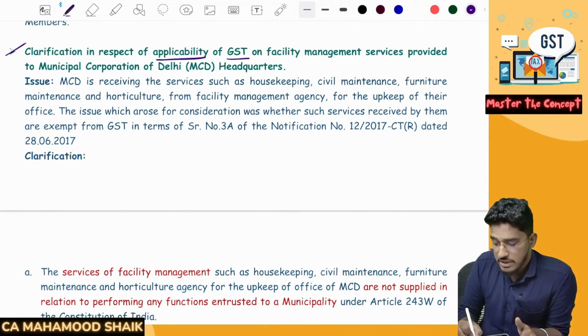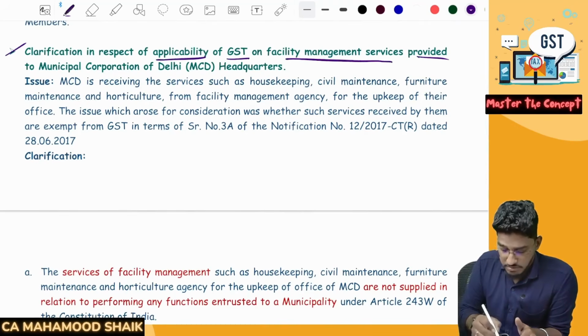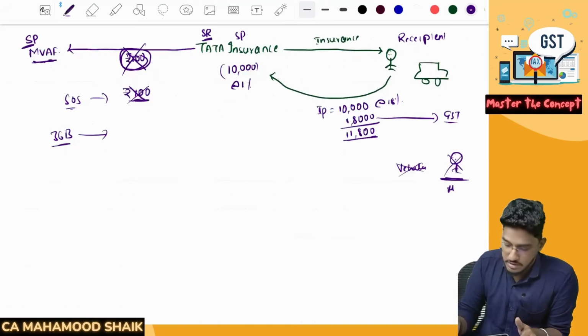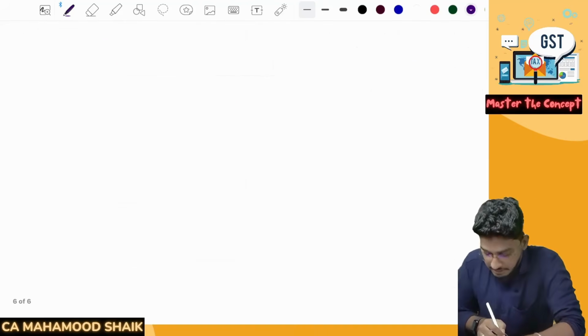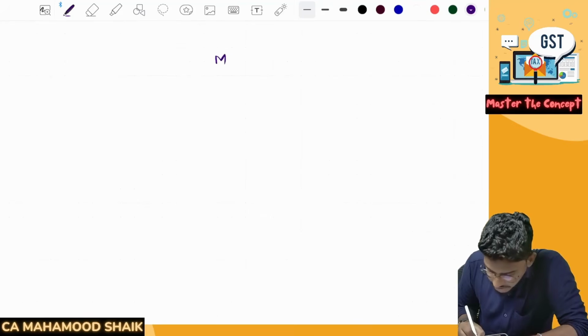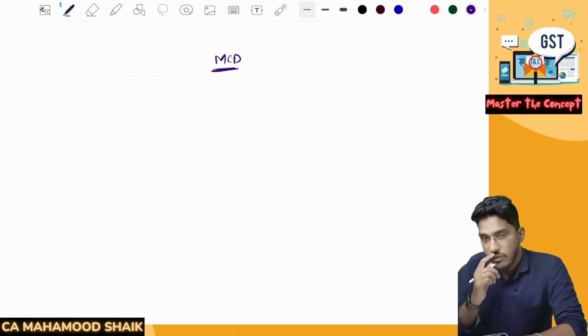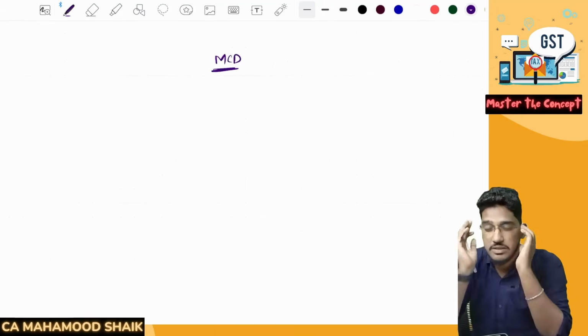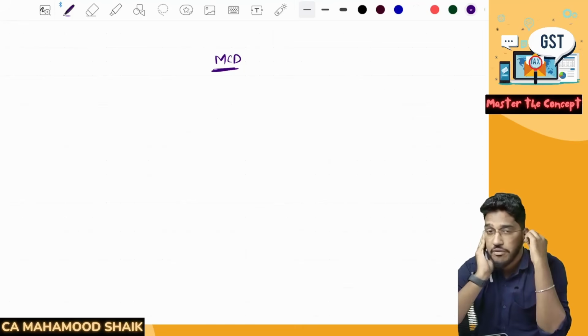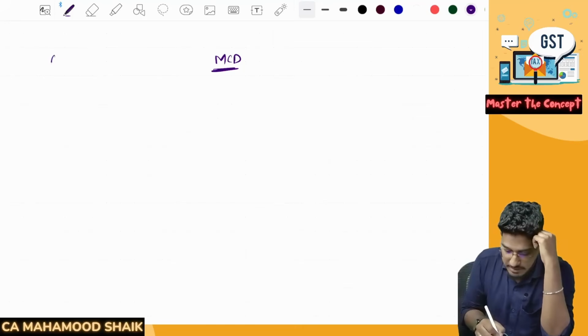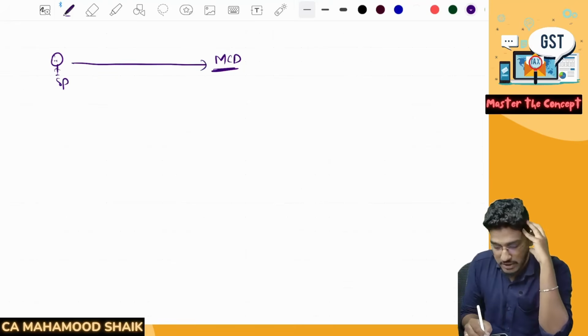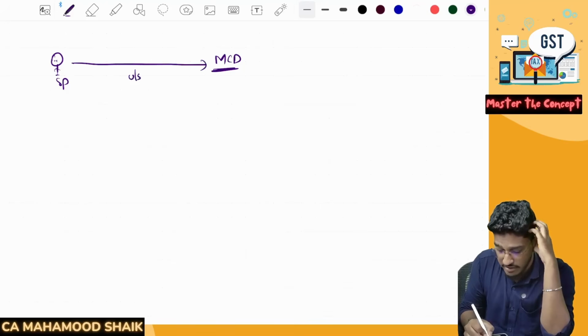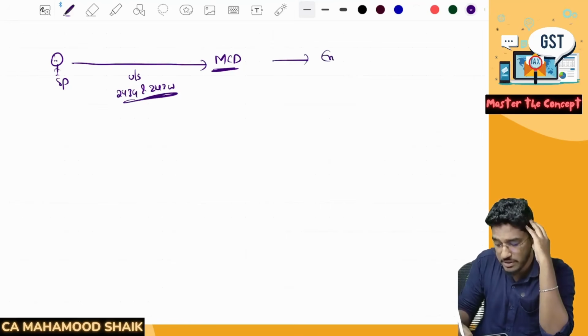Clarification in respect of applicability of GST on facility management services provided to Municipal Corporation of Delhi headquarters. Now, one more case has come before the government. So there is a Municipal Corporation of Delhi. Now, as we all are aware, when it comes to municipalities and panchayats, we have an exemption. If you are providing any services to any municipality or panchayat in relation to any activity entrusted under Article 243G and Article 243W of the Constitution, then those services are exempted.